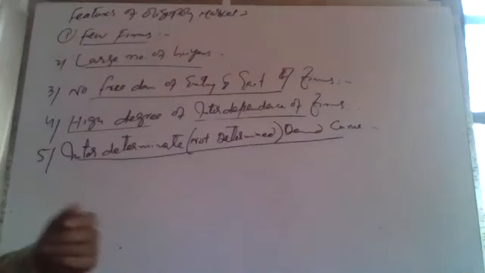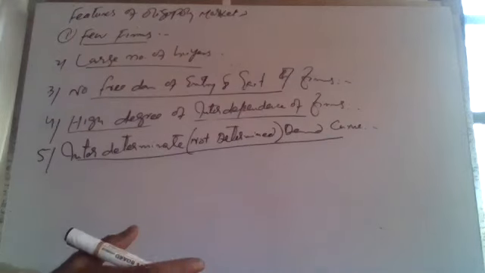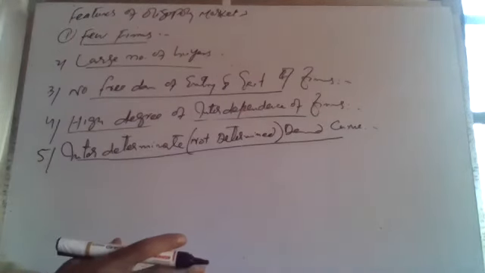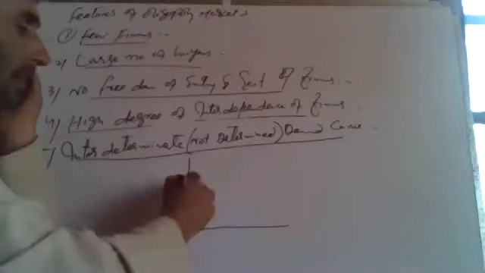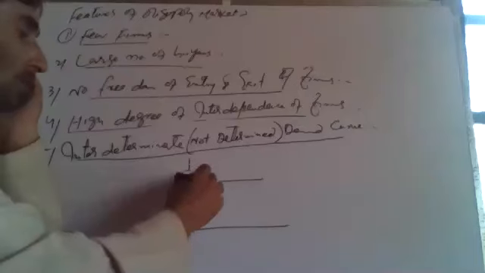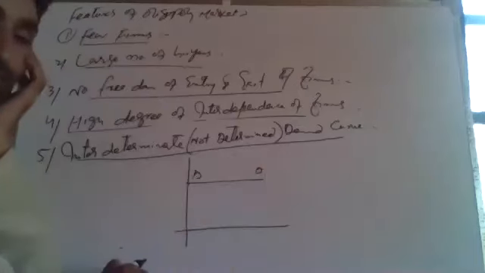In perfect competition, the demand curve is very clear for a firm. In perfect competition, what is the shape of the demand curve or revenue curve for a firm? This is the demand curve for a firm in perfect competition.